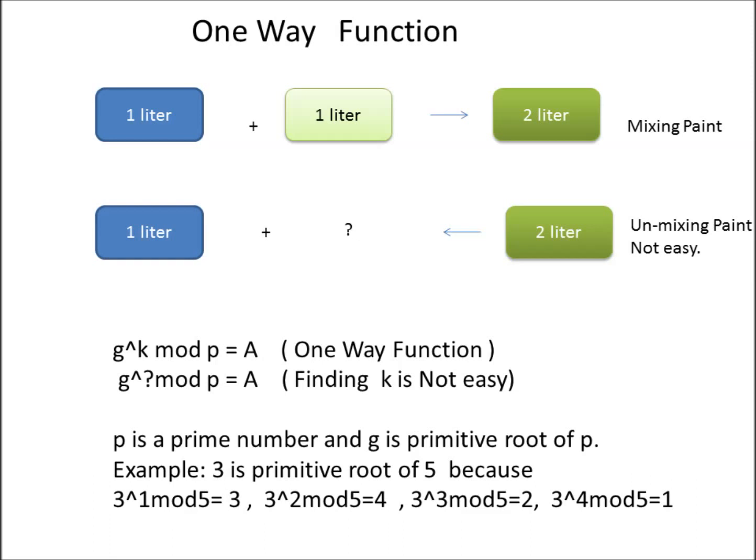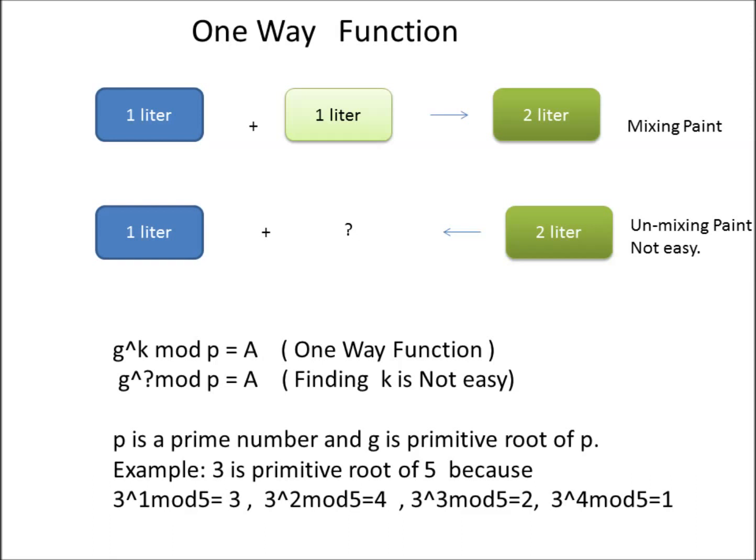Just a reminder, mod is a remainder when we divide two numbers. Now conversely, if we know the values of a, p and g, we cannot find the value of k. It's not easy to tell what power g was raised to for getting the value of a. What this means is there is no mathematical formula to arrive at that.